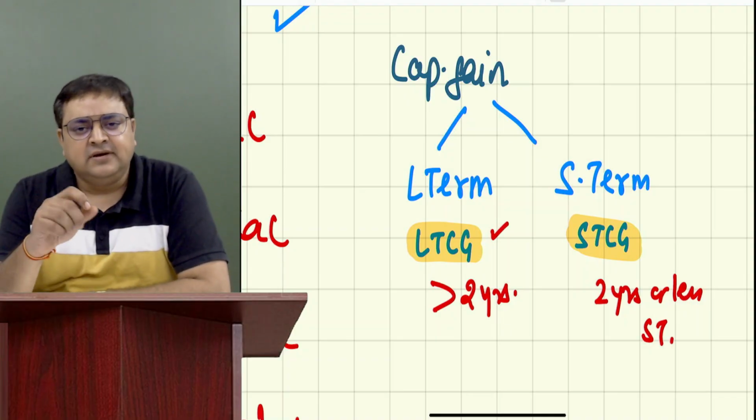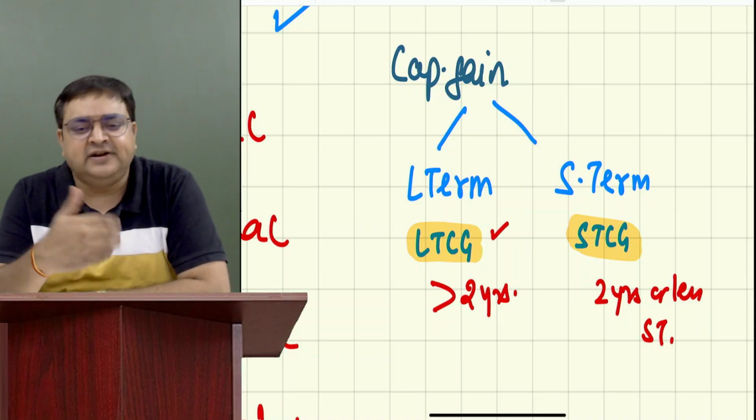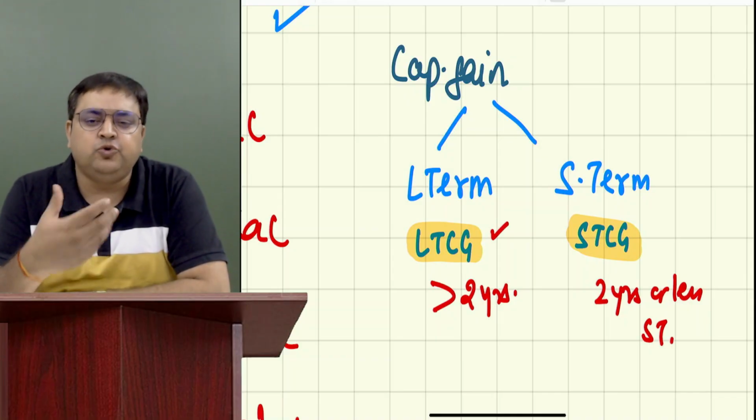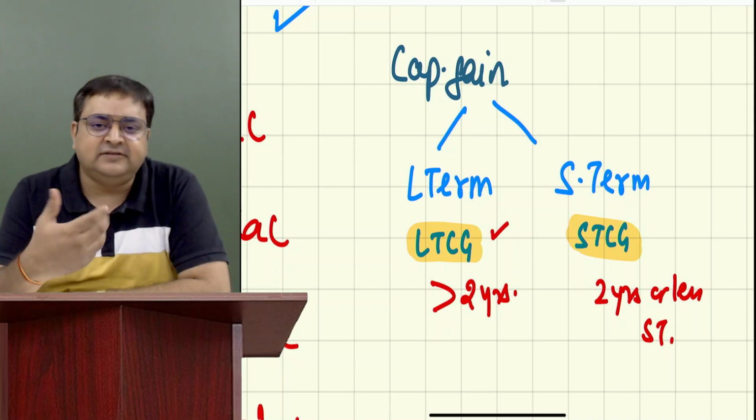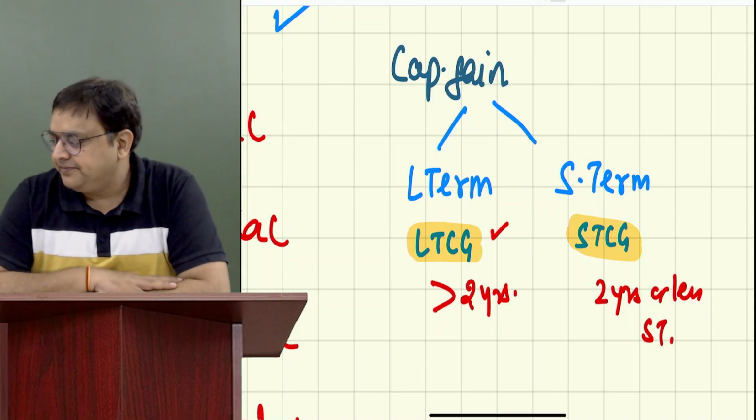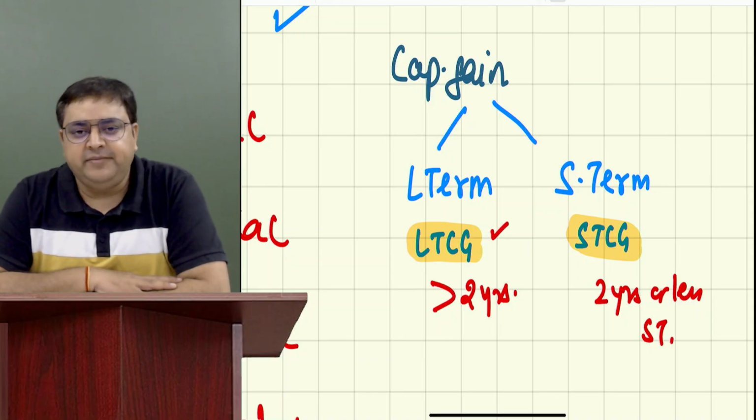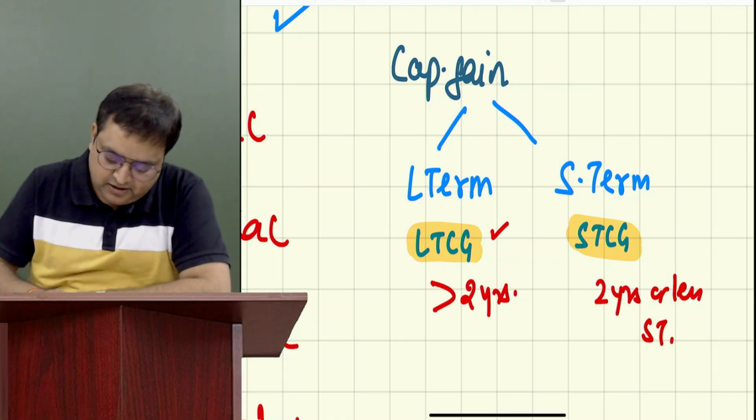But if it is not more than 2 years, exactly 2 years or less than 2 years, let's say we are selling it after 1 month, 2 months, 3 months, 10 months, or 1 year 6 months, it will become short term. Are you okay with this long term, short term? So what is the parameter right now? 2 years is the parameter. Okay. Now, if I tell you